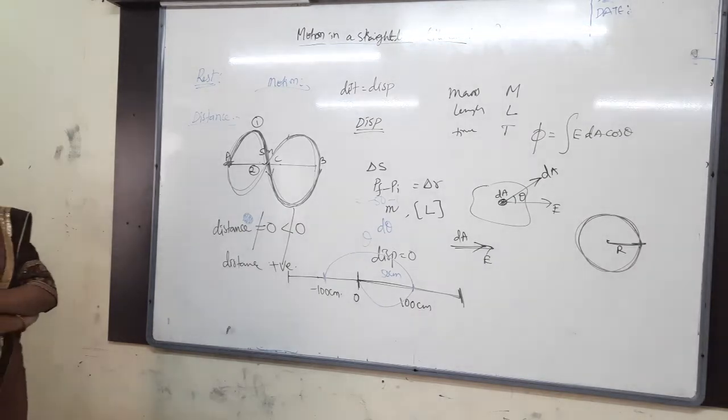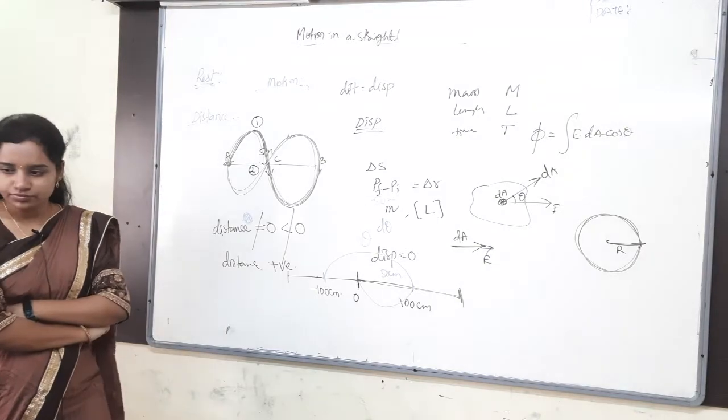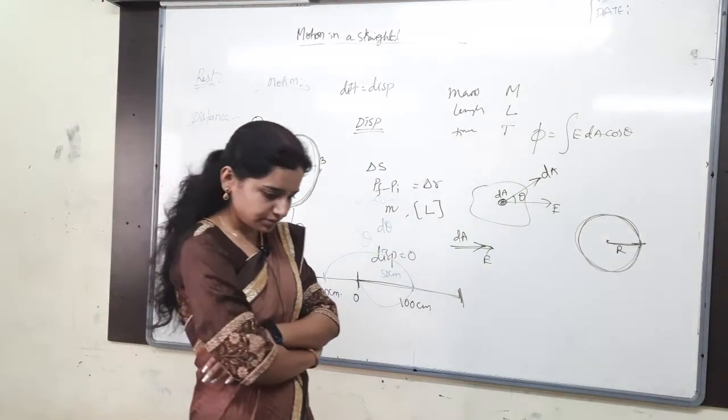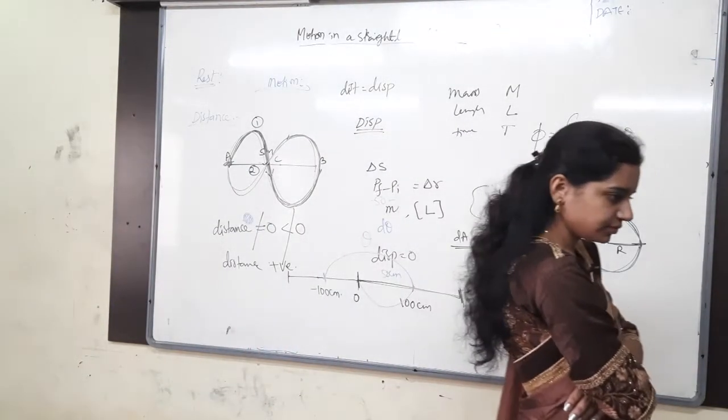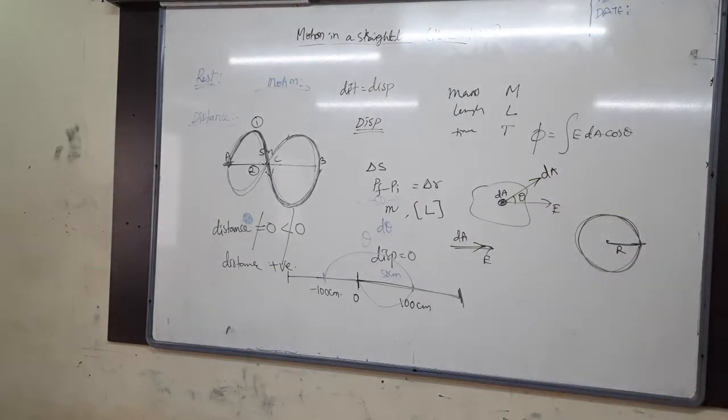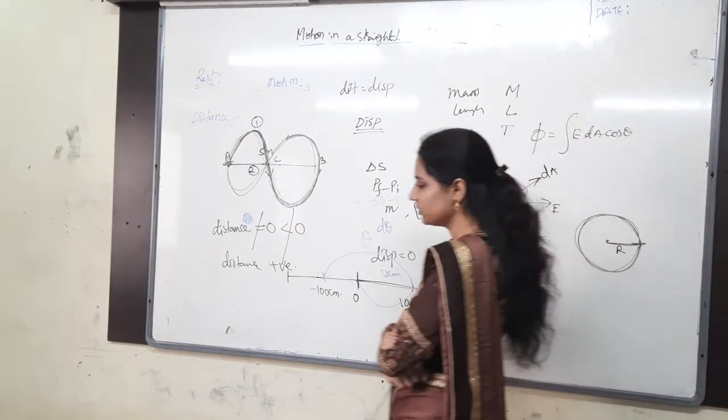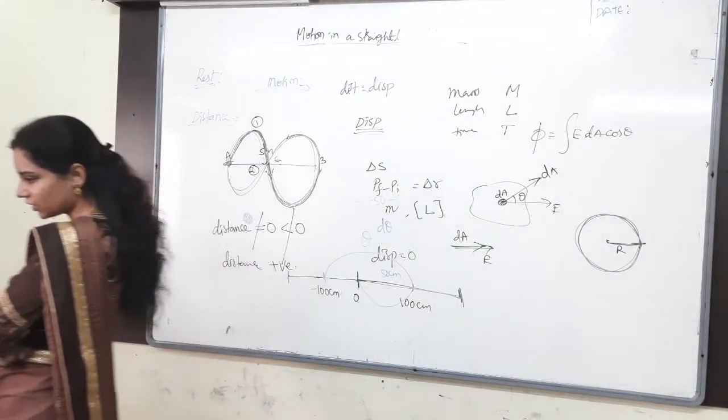Next, distance. The actual path length. Next line, scalar quantity.